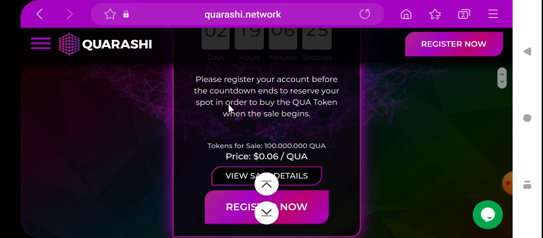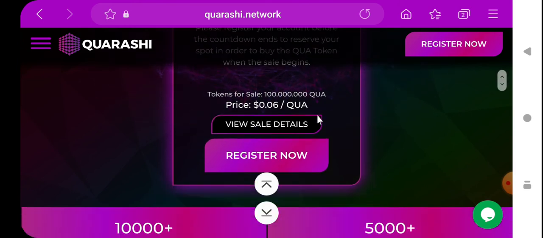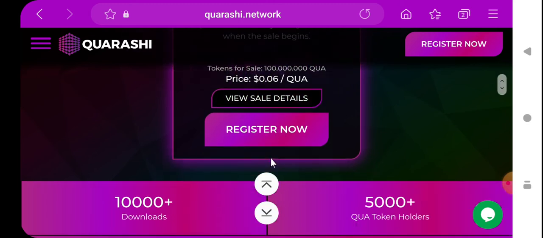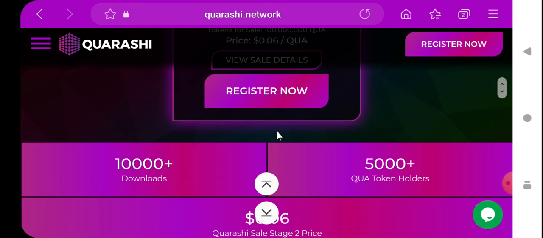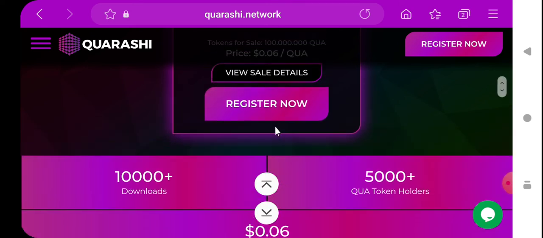You can read this: please register your account before the countdown ends to reserve your spot in order to buy the Koa token when the sale begins. So guys, if you want to buy this token, you must register here. I'll show you now how you can do the registration.